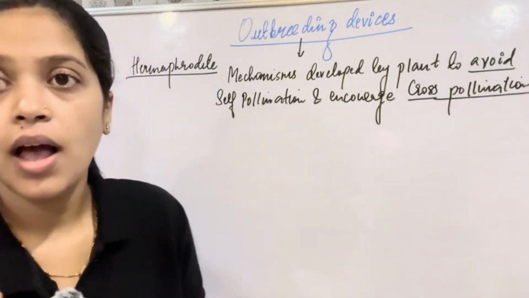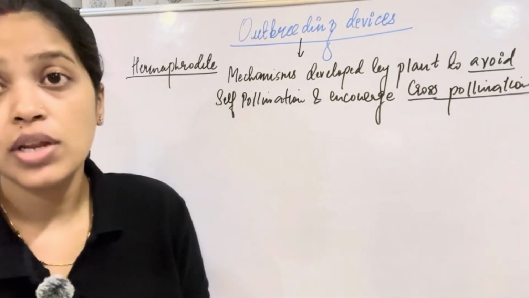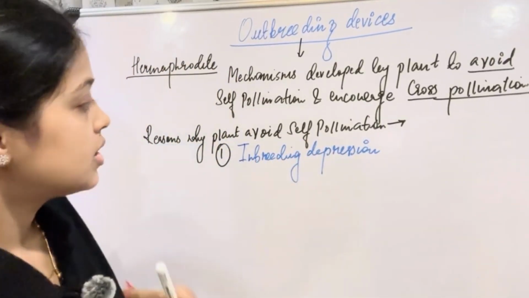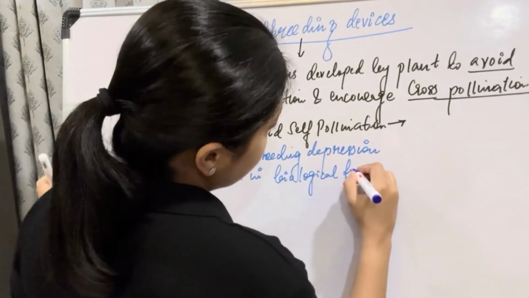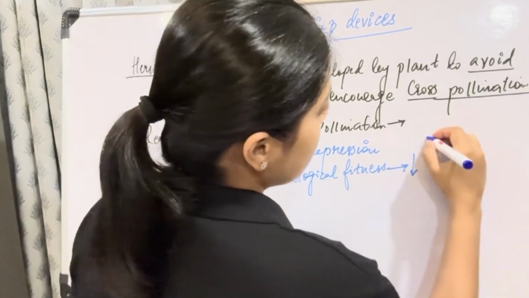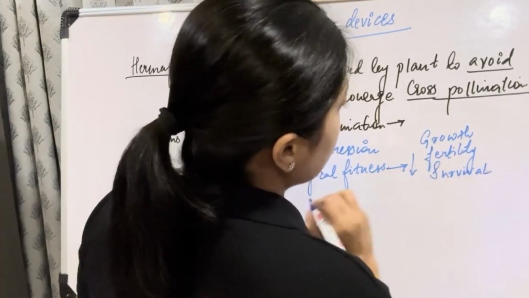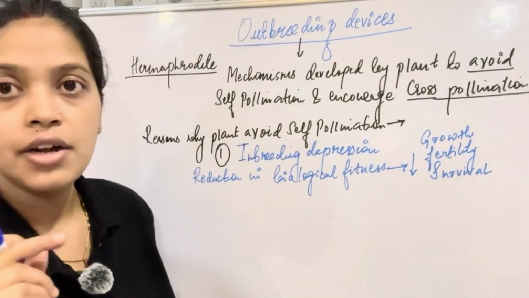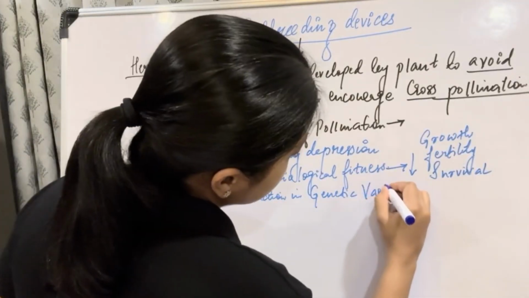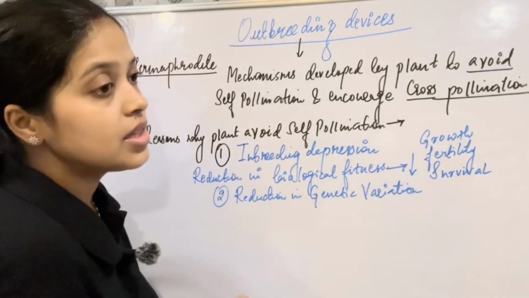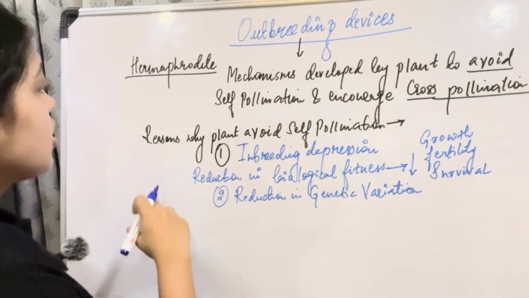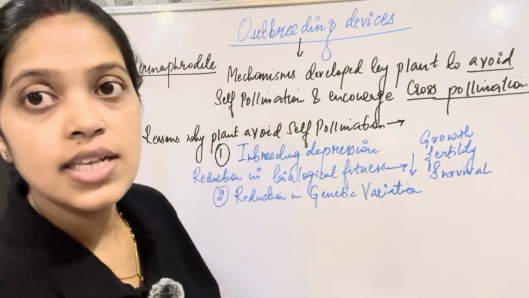Okay. Now why does the plant try to avoid self-pollination? Inbreeding depression. What do you mean by inbreeding depression? That is the reduction in biological fitness. And what does biological fitness mean? There is a decrease in growth, fertility and survival. Another reason is that there is a reduction in genetic variation since the pollination occurs within the same flower. So the genetic diversity decreases. That is the reason why the plant avoids self-pollination.